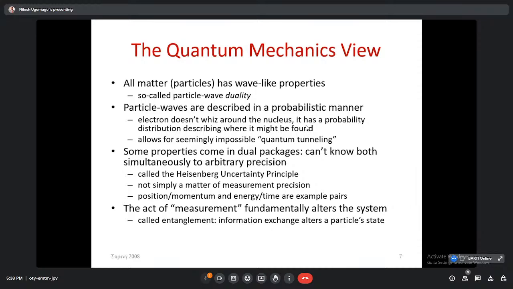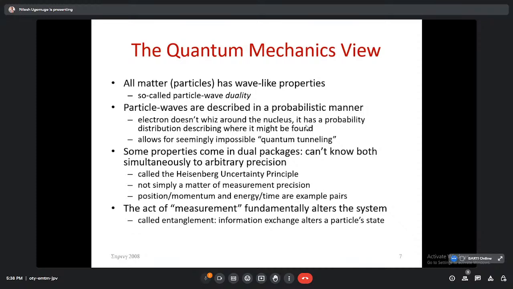And that is why position and momentum, and energy and time, are examples of such pairs. So position and momentum, like that, delta E into delta T is again greater than or equal to h cross. That also comes into the pair, and that gives us a more elaborate explanation and confirmation of Heisenberg's uncertainty principle. Then, the act of measurement fundamentally alters the system.